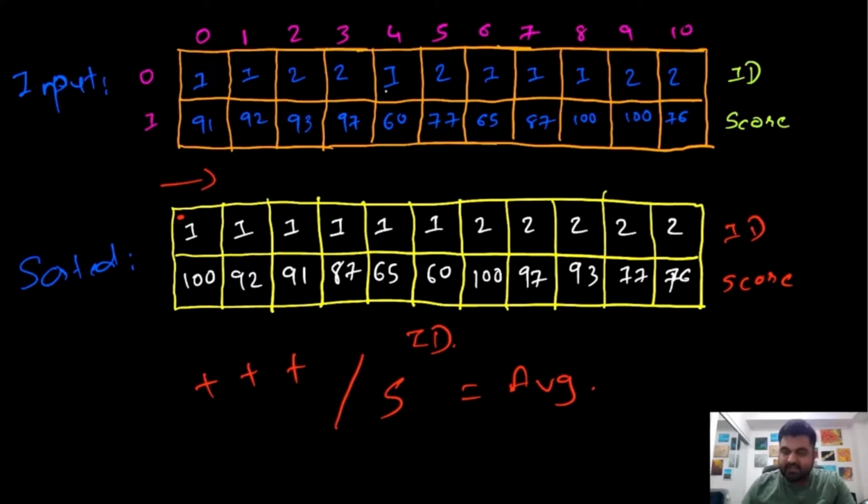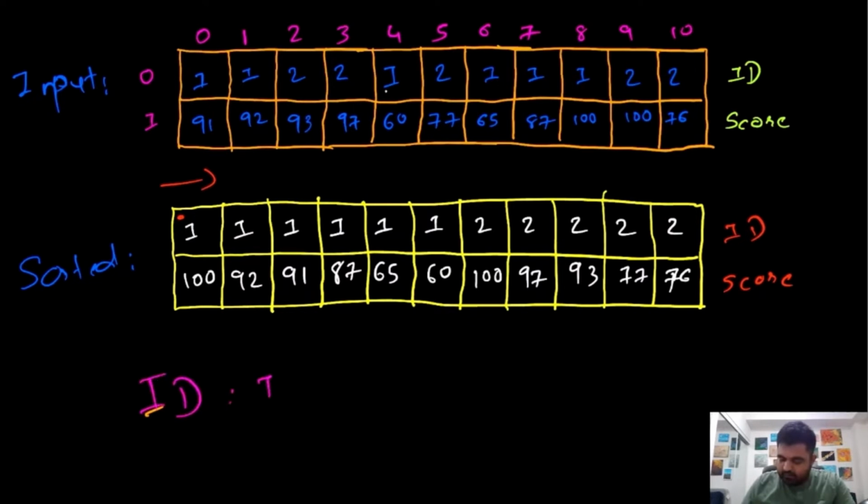So let's see that in action. For ID number 1, we are simply going to iterate over and find the top 5 values, which are these values. We are going to keep adding them up, and after that we will divide by 5. So for ID number 1, we find the average as 87.